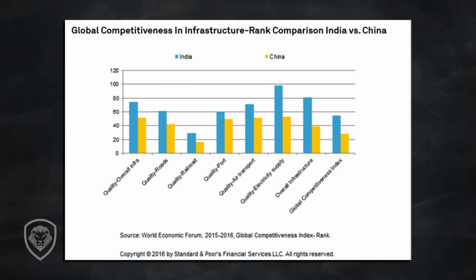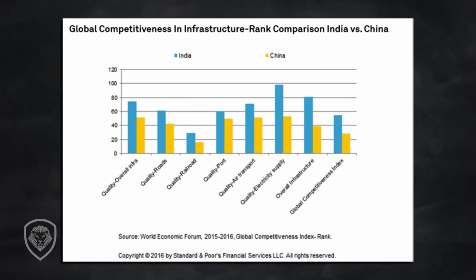So even though they build infrastructure faster, sometimes they build it so fast that not all this stuff works well. They destroy it, rebuild it again, versus India did it right. So the edge, if you look at this chart right here, overall quality of infrastructure, blue, India, yellow, China.